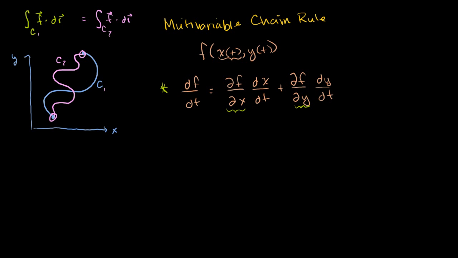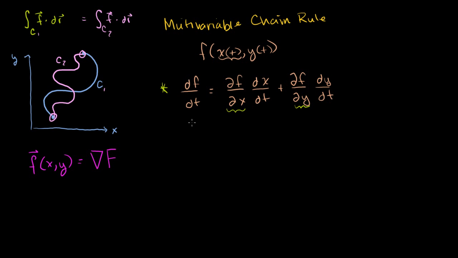Now, let's say I have some vector field f. And it's different than this f, so I'll do it in a different color, magenta. I have some vector field f that is a function of x and y. And let's say that it happens to be the gradient of some scalar field. I'll call that capital F. And capital F is also a function of x and y.